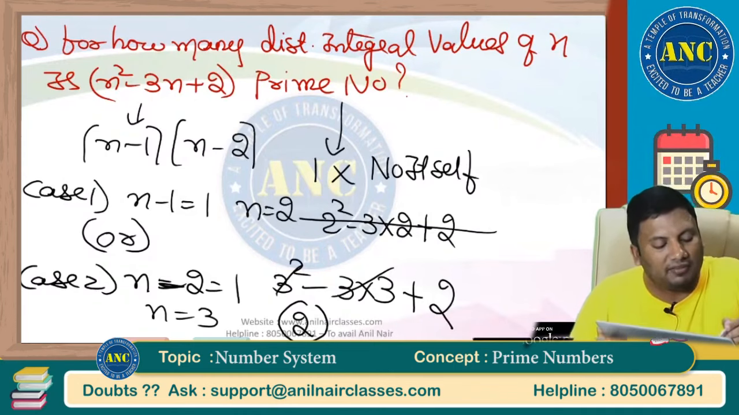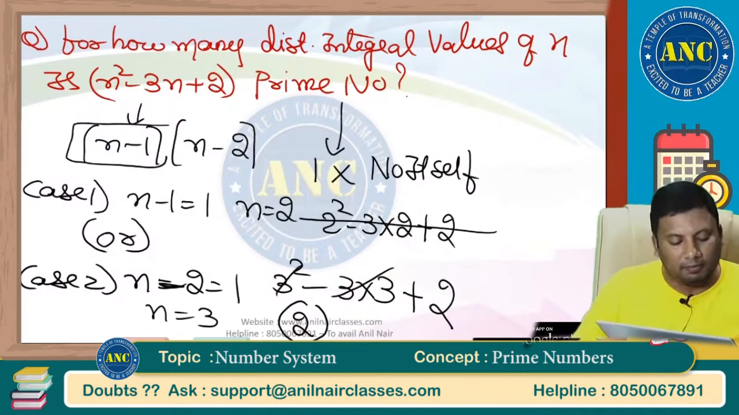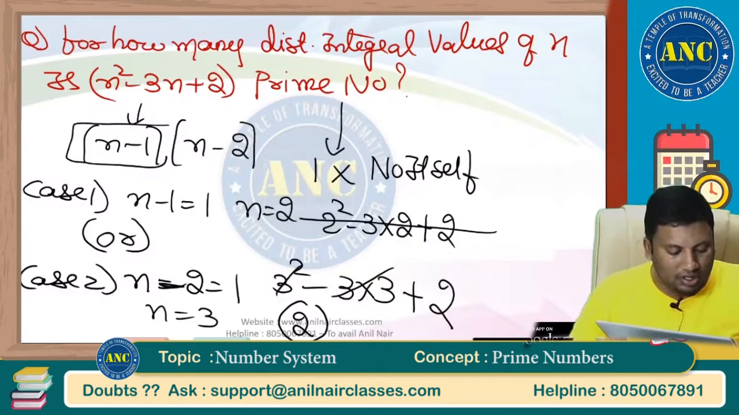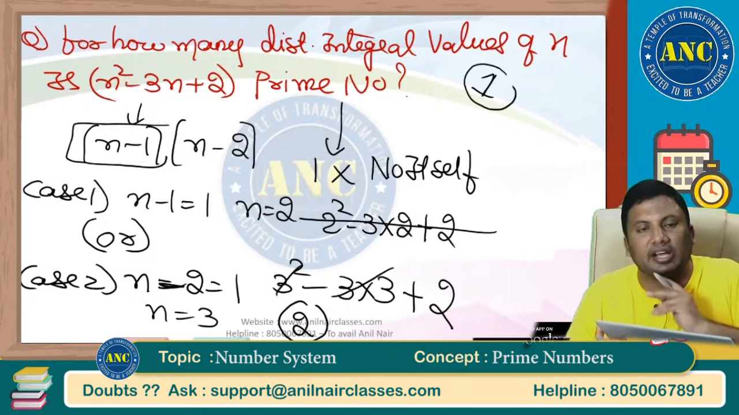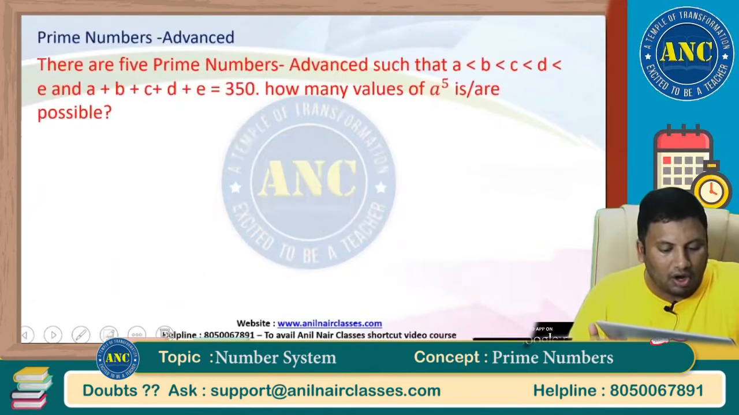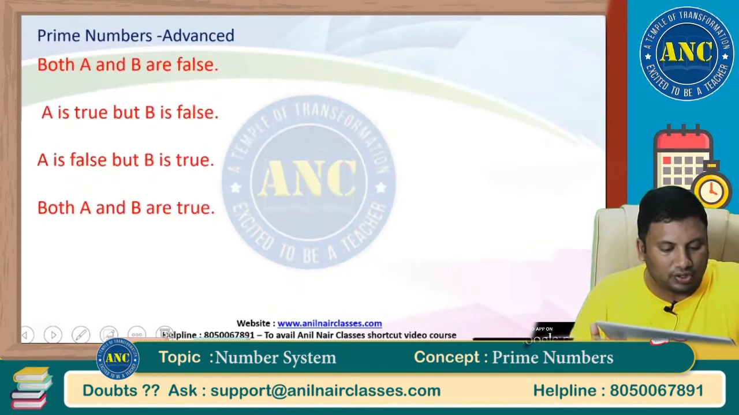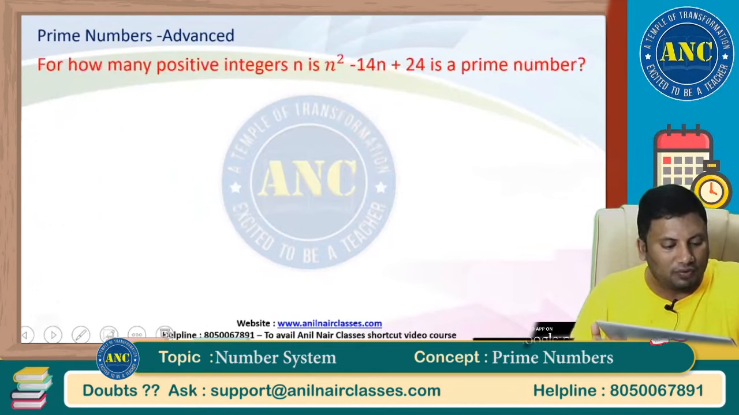How many values can n take such that this is a prime number? N minus 2 equals 1, so n is 3. It takes one value. I hope it is clear. In the next session there are a lot of good problems which we are going to solve. Amazing problems, you will fall in love with the way the questions are prepared.